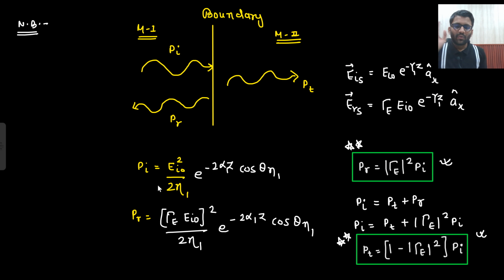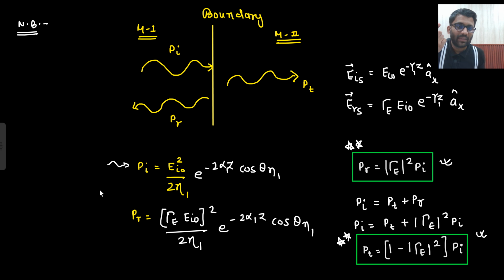One more mistake I made in this particular analysis, which I noticed a few minutes back. I told you this is your power. No, this is not your power. This is your time average Poynting vector. This is your power density, right? This formula, E naught square upon 2 eta e to the power minus 2 alpha z cos theta n, what was it? Power or power density?